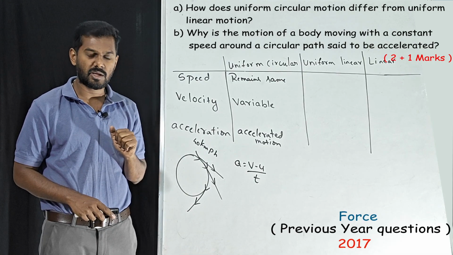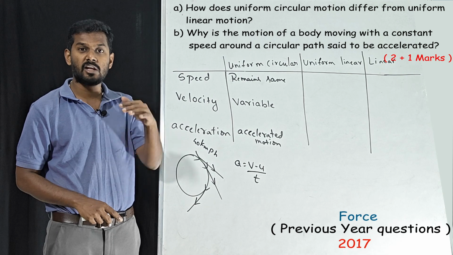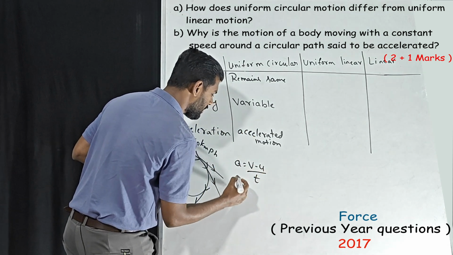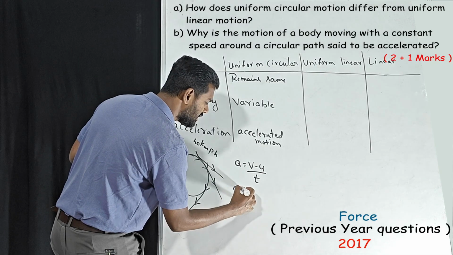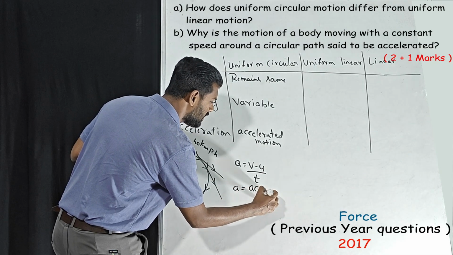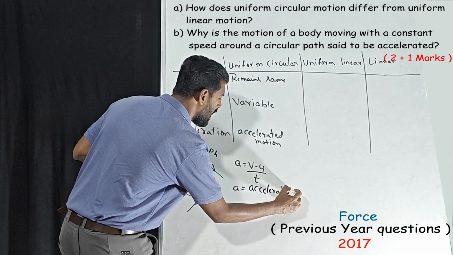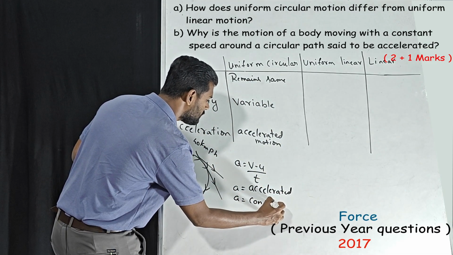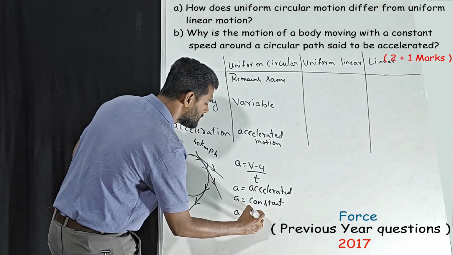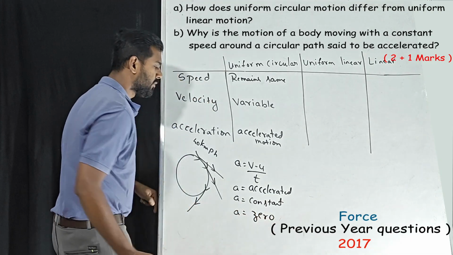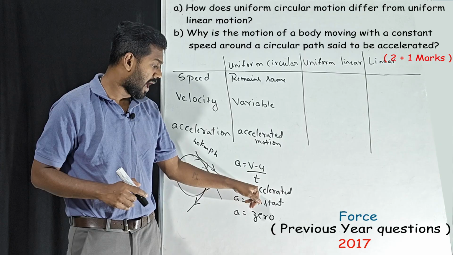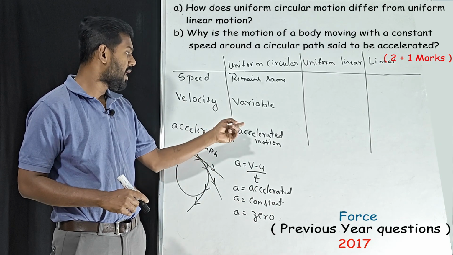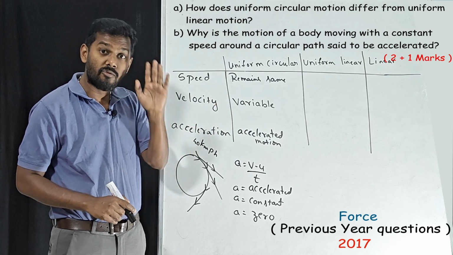Constant acceleration means, we can learn three things: accelerated motion, constant acceleration, and zero acceleration. Listen.